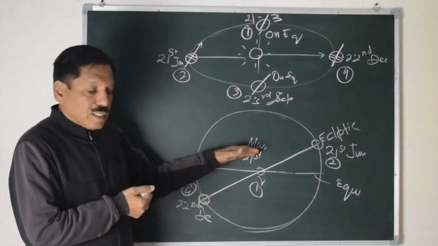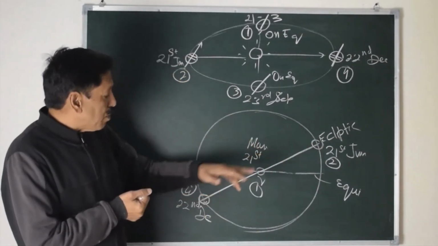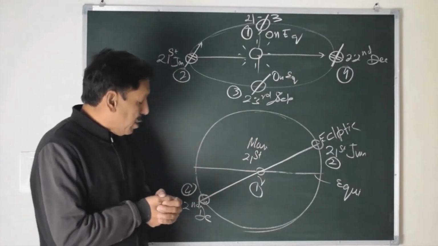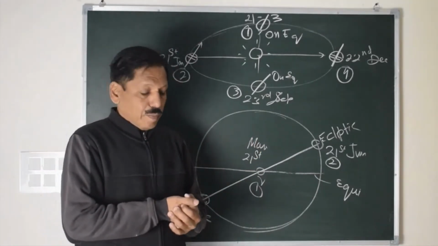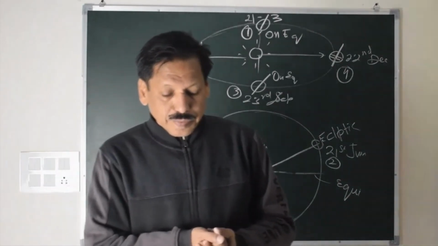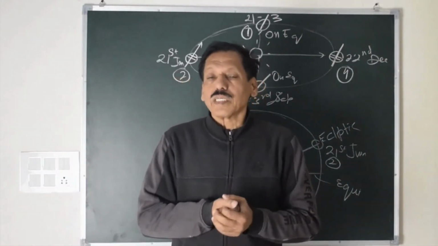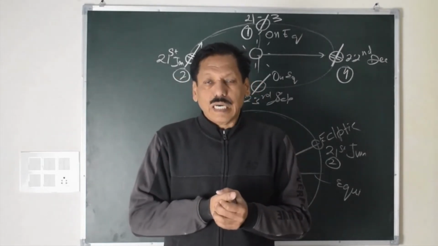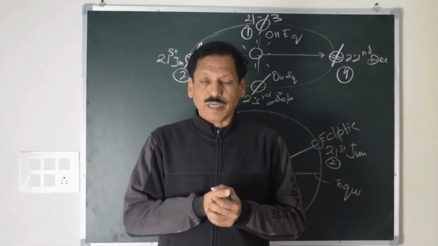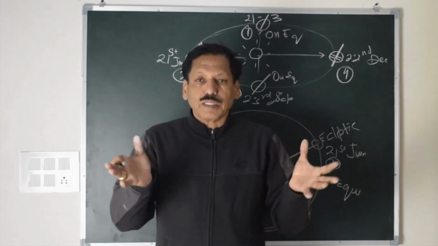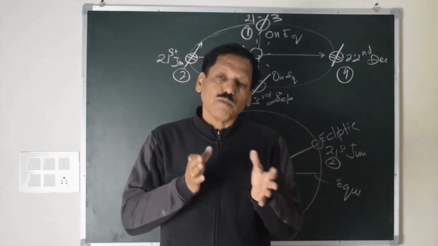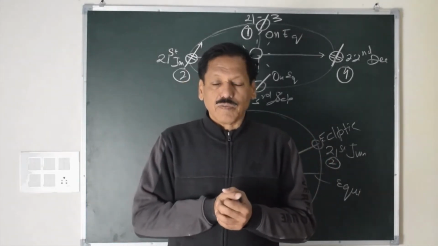From 23rd September back to 21st March, via winter solstice, the sun maintains a southerly declination. When the sun has northerly declination, there is more focus of energy in the northern hemisphere. Northern hemisphere experiences summers, and at that time winter is there in the southern hemisphere.